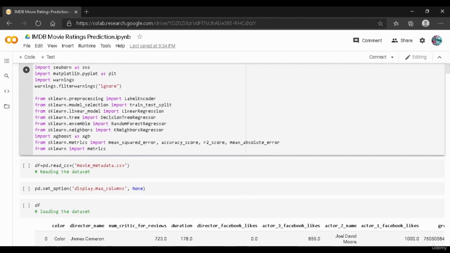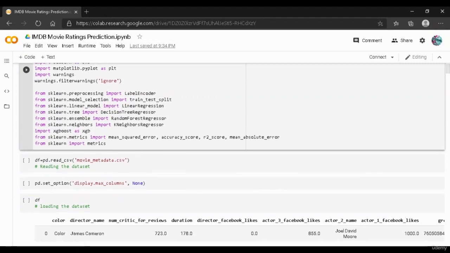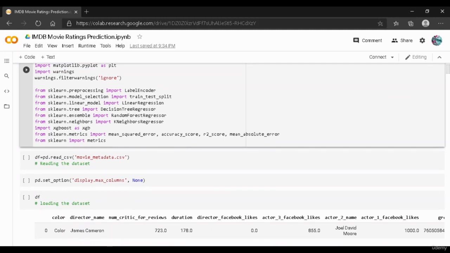And then we have imported warnings. When we run our machine learning models, we are given some warnings. And when we import warnings and use the line over here, which is warnings.filterwarnings('ignore'), what this will do is that it will ignore such warnings and directly run the machine learning model.